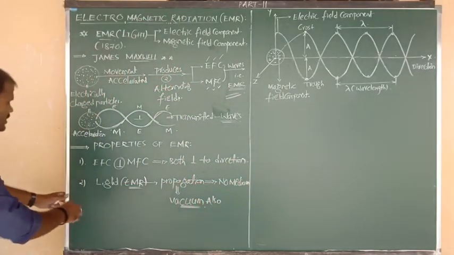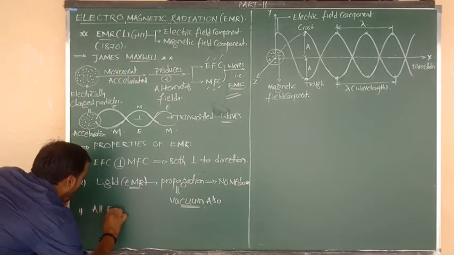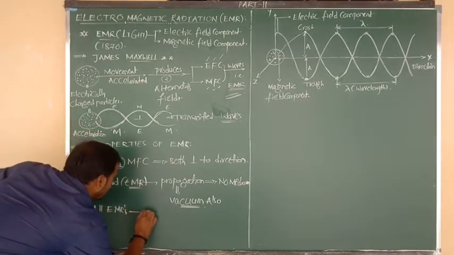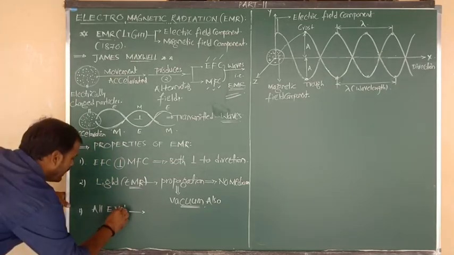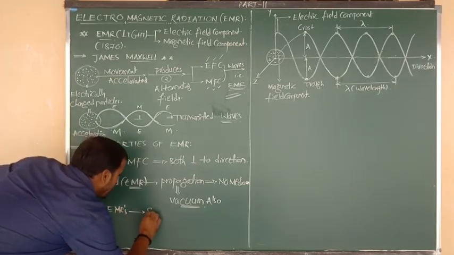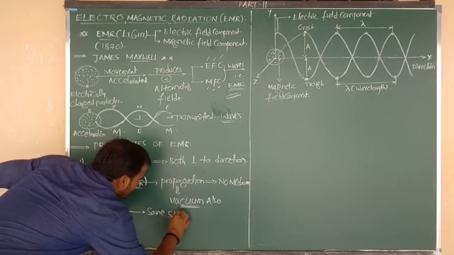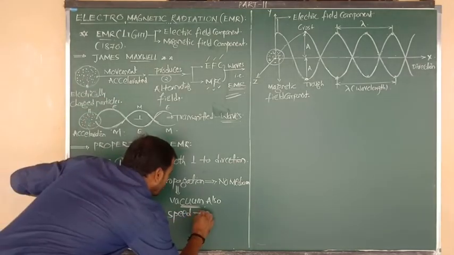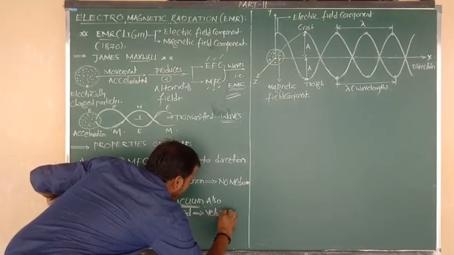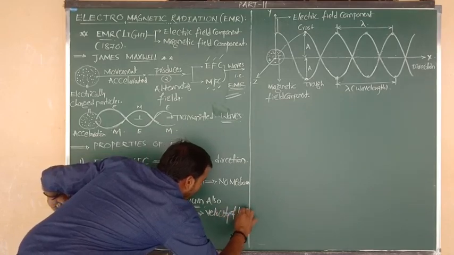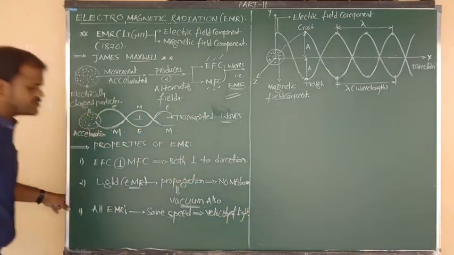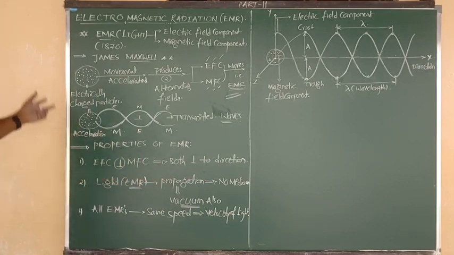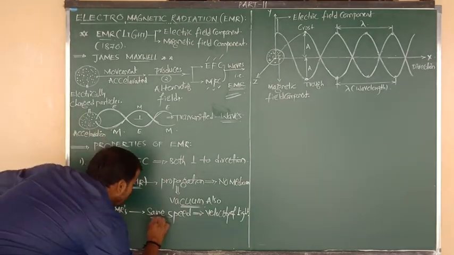So all EMRs are showing propagation with the same speed, that is, the speed equals the velocity of light, or we can say equals the speed of light.